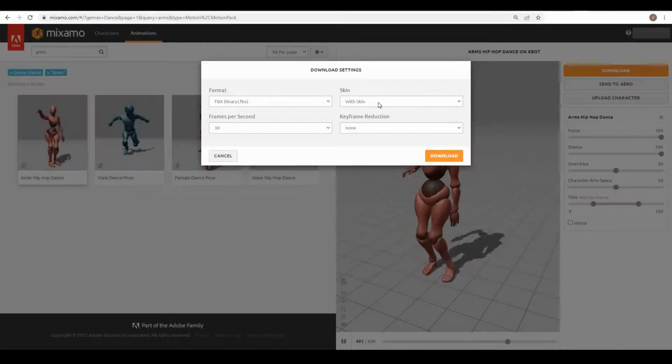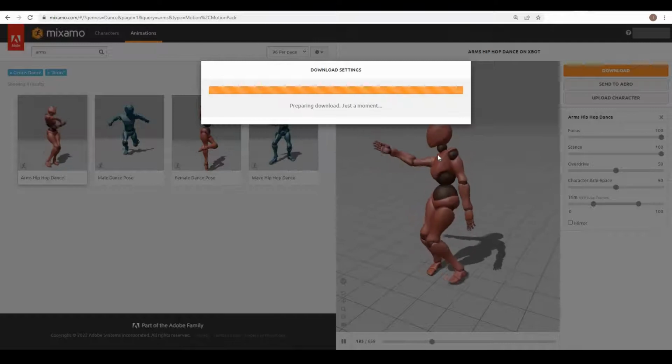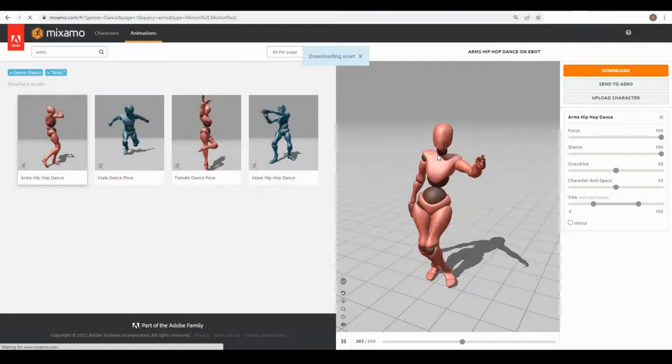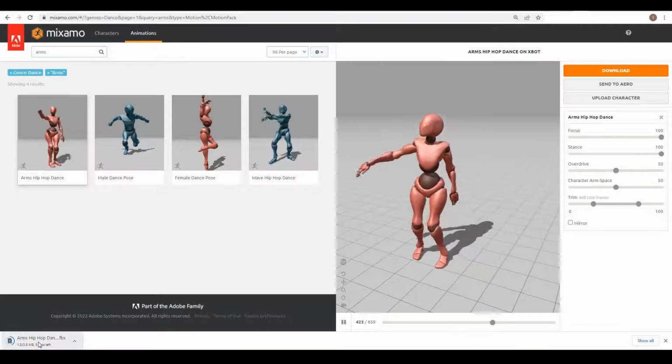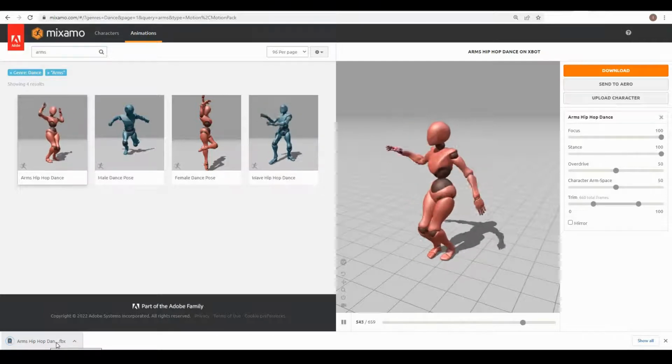I want it with skin, and I will just let it be 30 frames per second, and I'm not going to reduce any keyframes. Download. So it's been downloaded here. You can see arms hip hop dance.fbx.